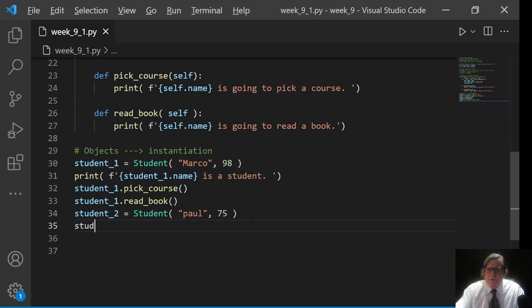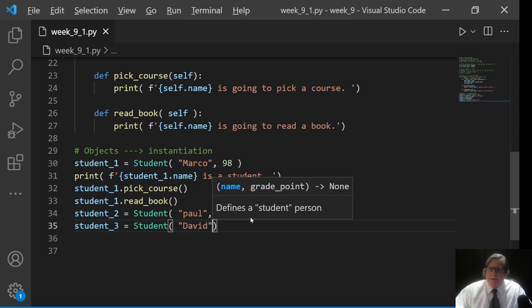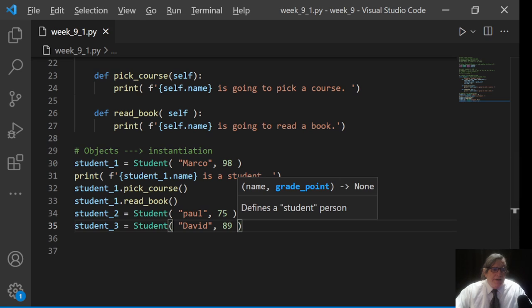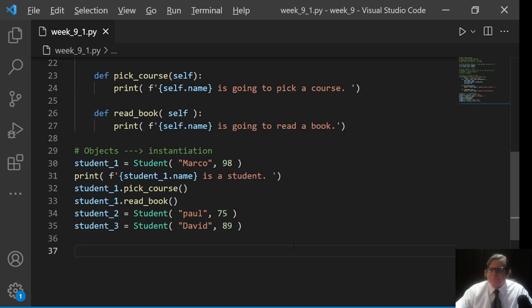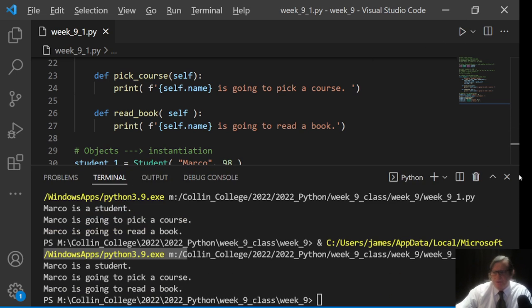You can see I could put this in a loop, right? Or I could generate this somehow. It's student_3, and then Student. I could just create these all day, right? And say maybe this should be David, and his grade point average is like 89. Okay? And now I'll run it just to make sure I haven't got any errors, and I don't.